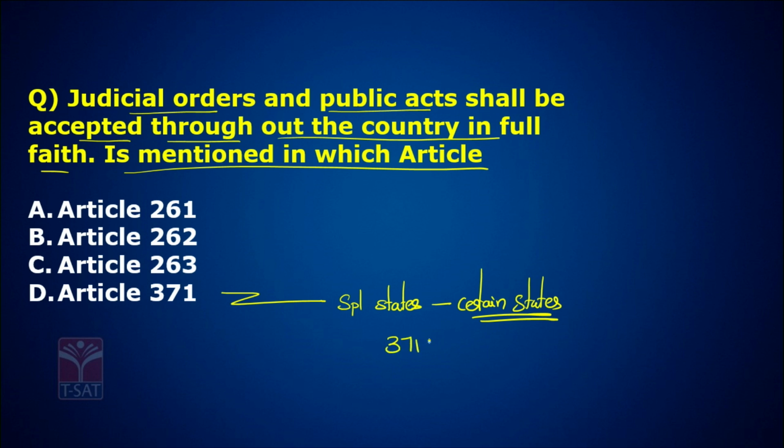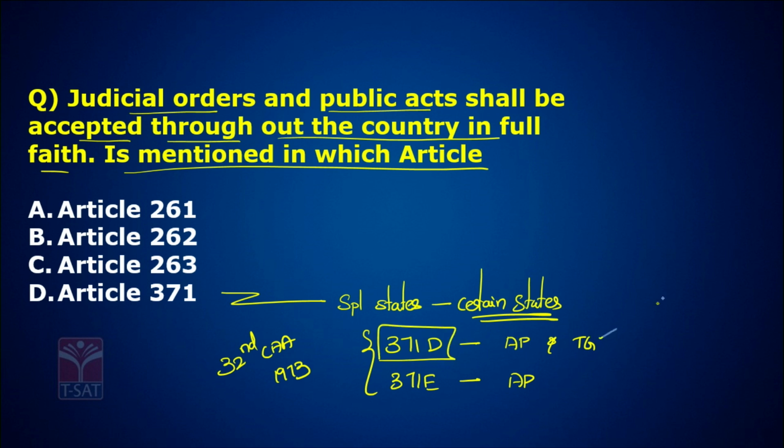Article 371D and Article 371E, inserted by the 32nd Constitutional Amendment Act 1973, provide special status to AP and Telangana. Article 371D provides special status to Andhra Pradesh and Telangana, E only for Andhra Pradesh. So Telangana receives special status from Article 371D. After the Telangana movement and the Jai Andhra movement, this amendment was made.